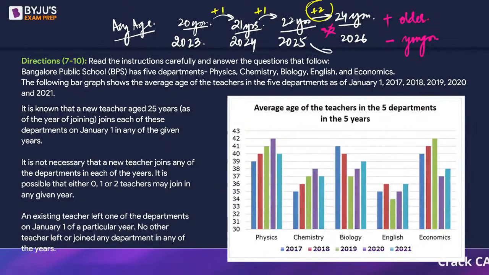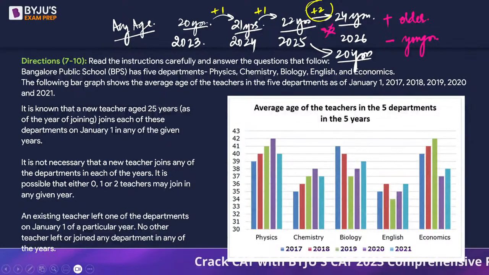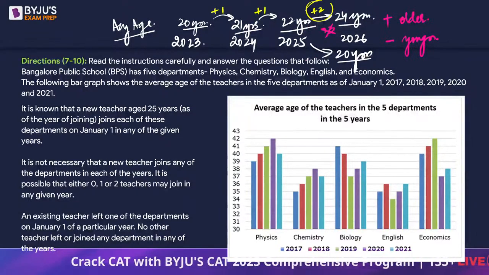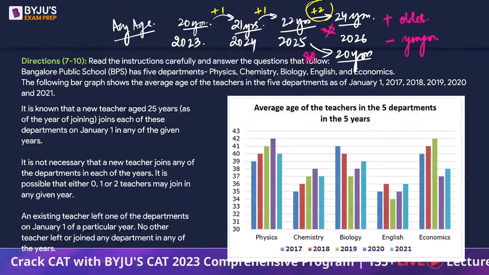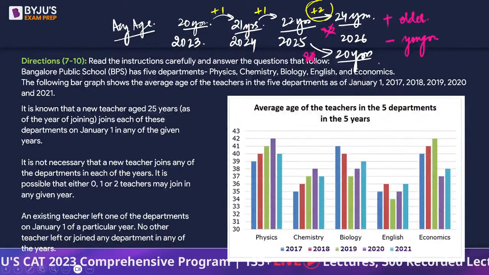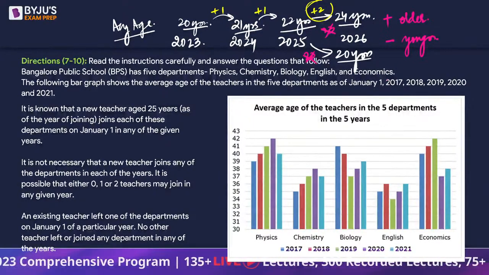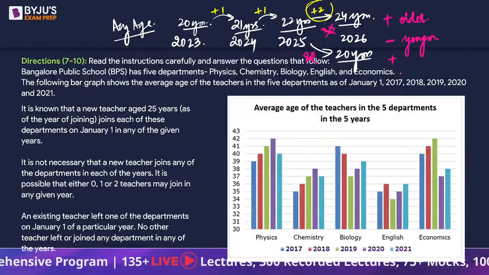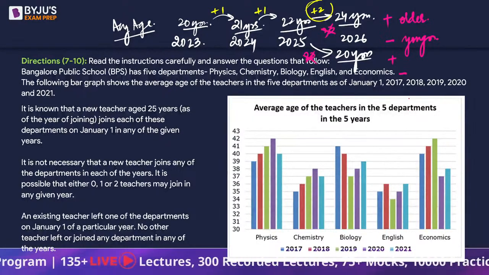Suppose instead of 24 years, this may have suddenly dropped to 20 years. Or maybe 22 itself. Or maybe 21. It could be anything. Same logic. Instead of 22 to 23, next year in 2026 it remained 20 years, or let's say there is a drop. If there is a drop, either somebody must have joined or somebody must have left.